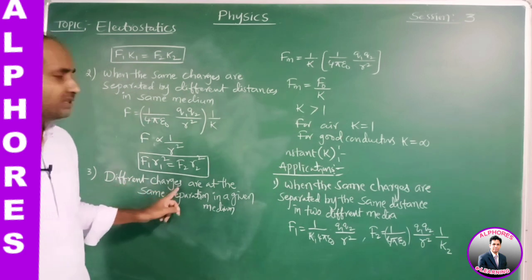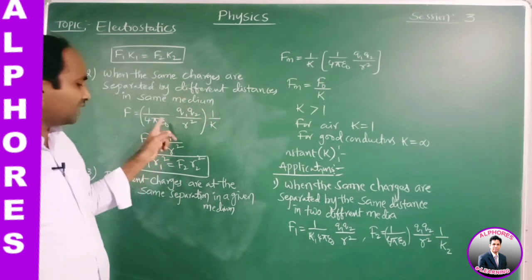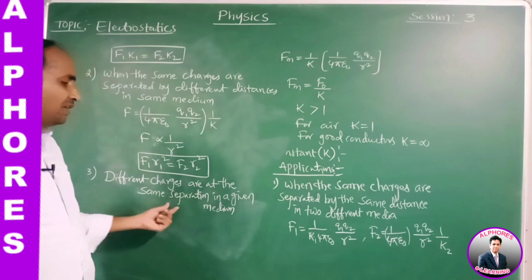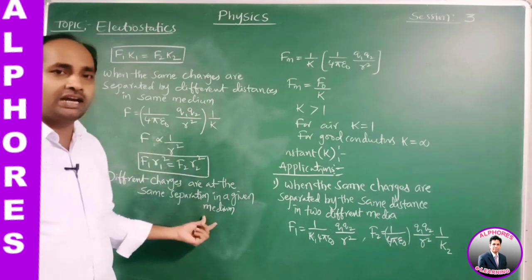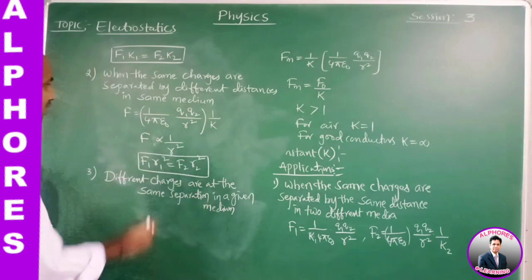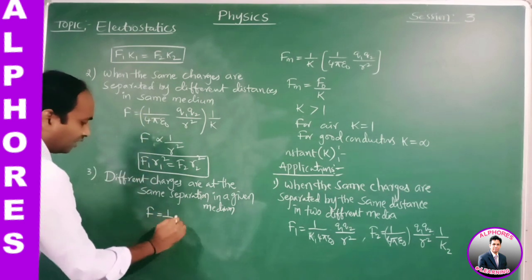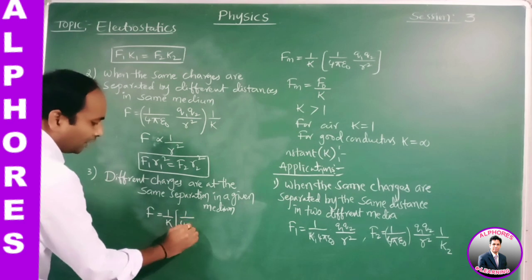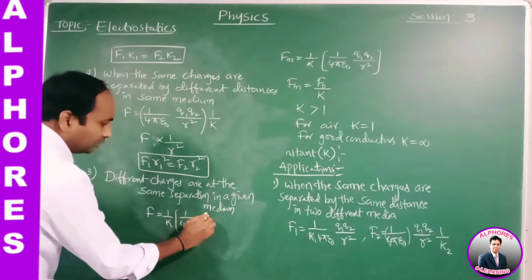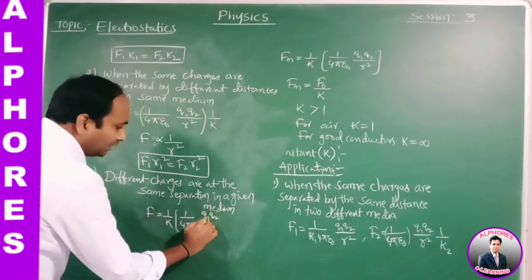So two different sets of charges are taken. The separation R is constant and the medium is also constant. Now what is the formula? Generally we may write F is equal to 1 by K of 1 by 4 pi epsilon naught Q1 Q2 by R square.